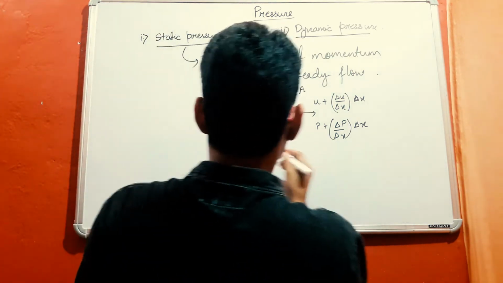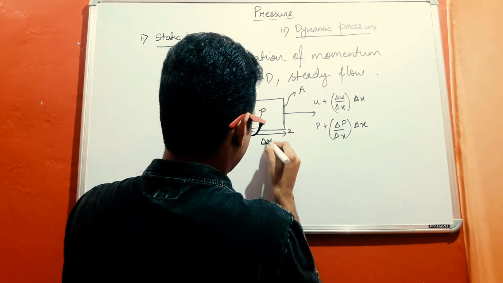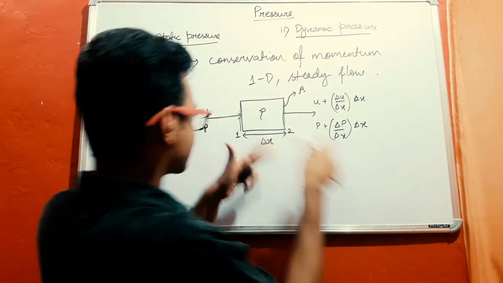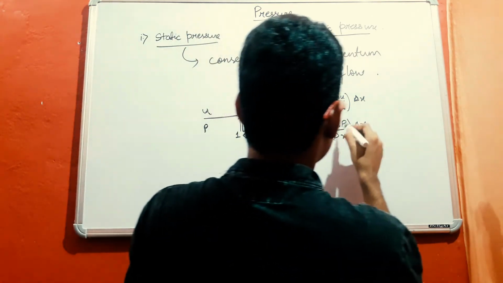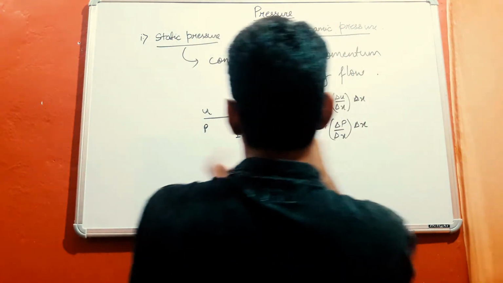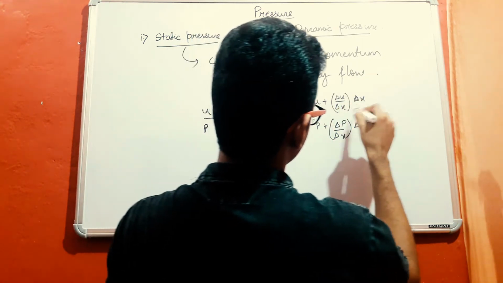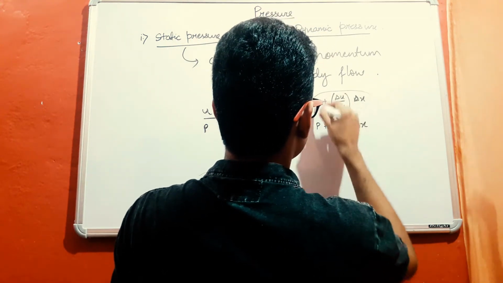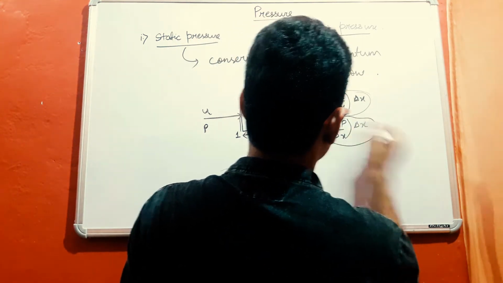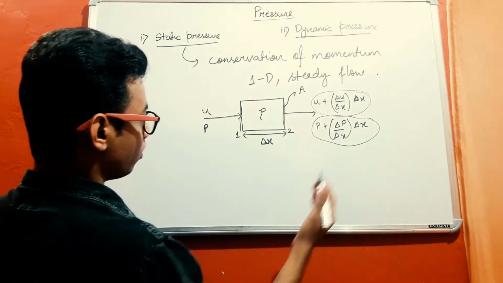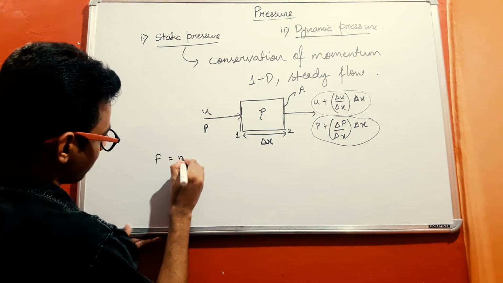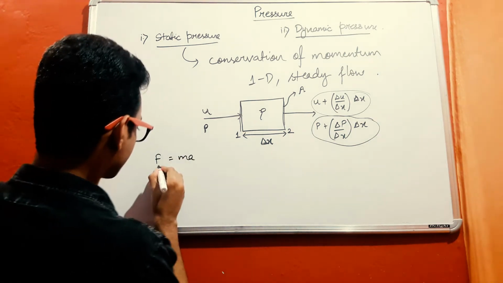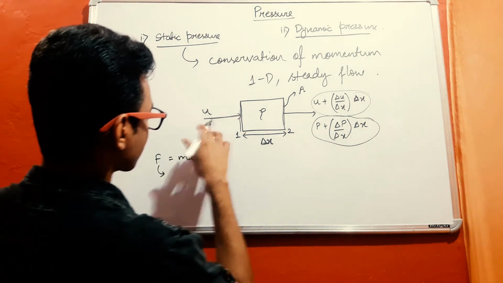So as a result of the change with respect to distance, that is delta x, the pressure now becomes P plus delta P by delta x into delta x, and the velocity becomes U plus delta U by delta x into delta x. This is according to the Taylor series expansion. So if we go ahead and apply Newton's second law of motion, that is force is equal to mass into acceleration, then this force is given by, here it is,